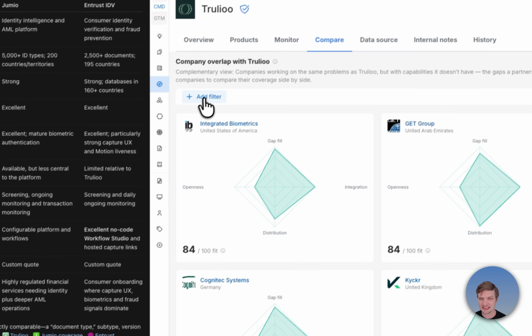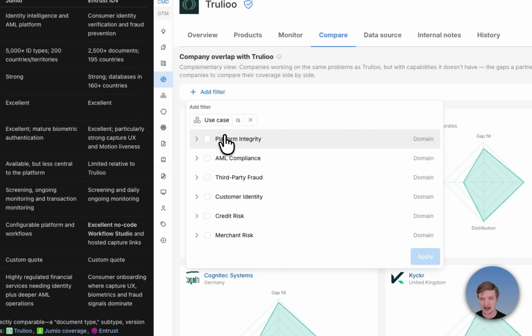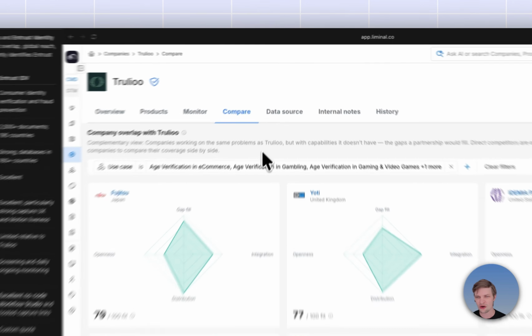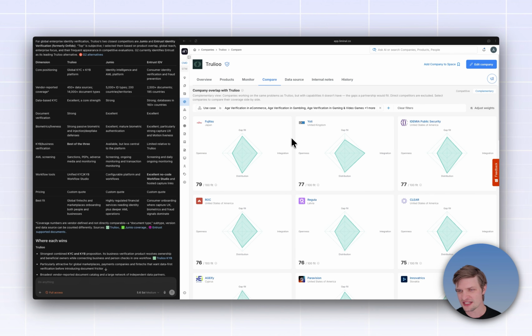On the complementary side, if we start adding filters like, how do we look for partnership in age verification, for example, I'm going to get a scored list of a few specific vendors where you're going to have opportunities to complement and add gaps looking across the weights and filters that we have.